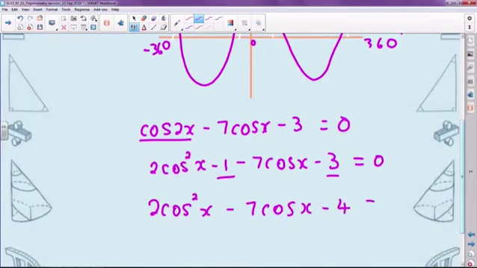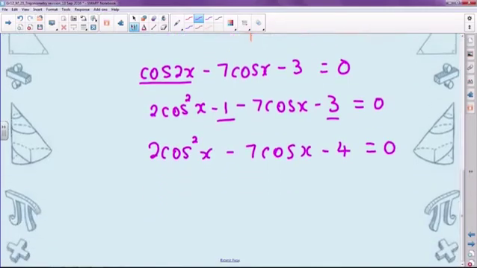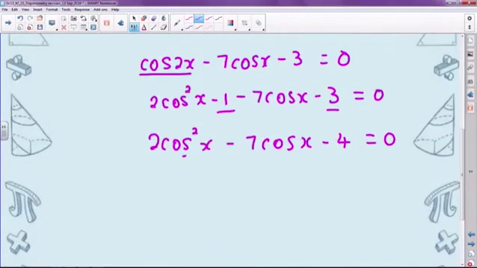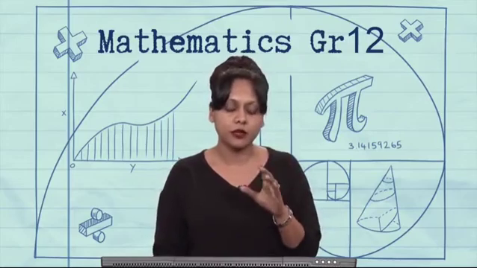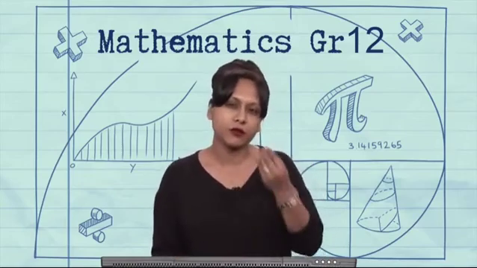What you should have noticed there is that I've rewritten this in descending powers of cos x. Here I've got cos squared x to start with, then cos x, and then obviously a constant term. You want to get it in this form when you are dealing with a trinomial. This reminds us of a quadratic trinomial, which you should all be very familiar with by now. But we're just using trig ratios, so yes, it can be confusing.